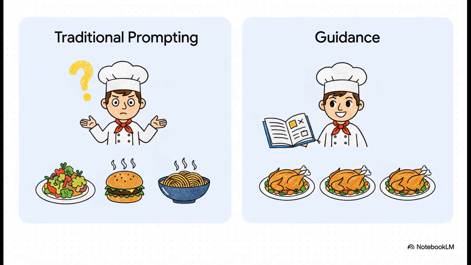I absolutely love this analogy because it just makes perfect sense. Think about it. Regular prompting is like walking up to a super creative chef and saying, "Hey, make me something healthy." You'll get something interesting for sure, but who knows what it'll be? Guidance, on the other hand, is like handing that same chef a detailed step-by-step recipe with exact measurements. They have to follow it, and the result is going to be consistent every single time.